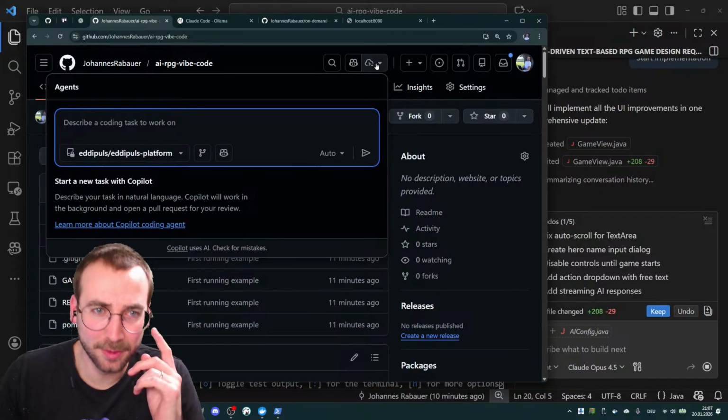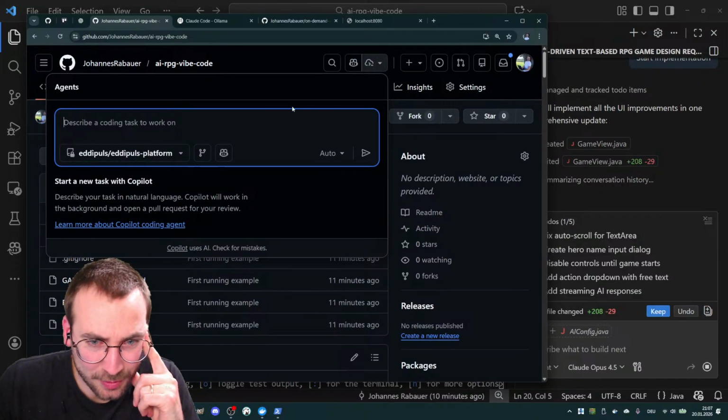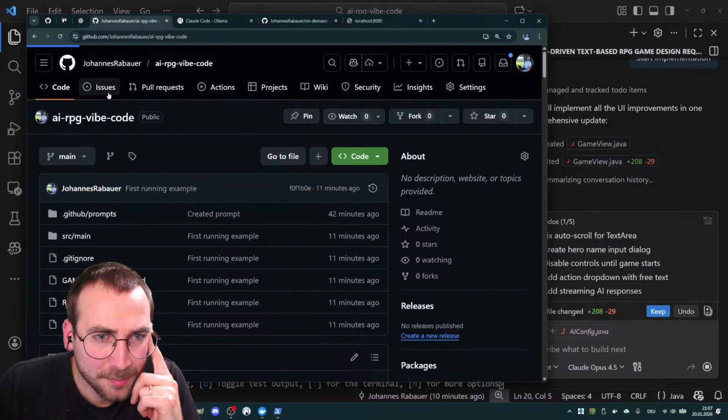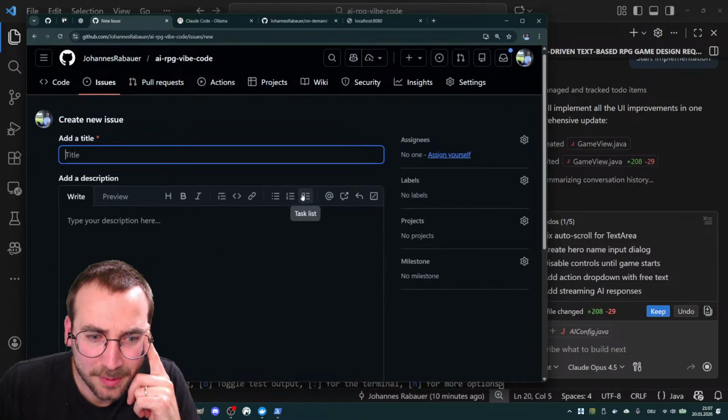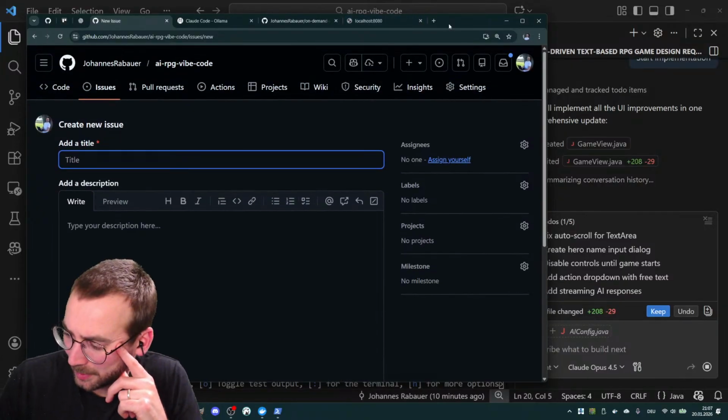Yes, this one. This was the button. I think they changed it. No, that's not the right one. Issues. Give me one second, because not sure why it doesn't select the repository. So it doesn't show me the right repository. And I don't know why.